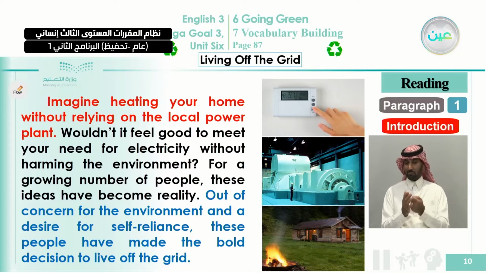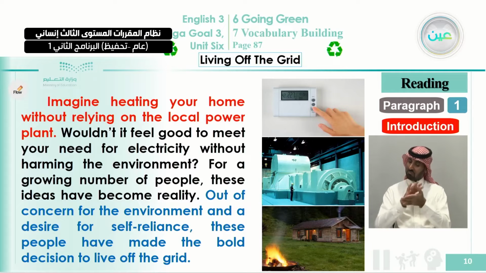Now, here the writer is trying to draw an image in his readers' minds, so that they can imagine what he is going to write about. Let's read the first sentence, which is considered the topic sentence of the paragraph, and the other sentences, written in black font, are considered supporting sentences, okay, where the writer is trying to defend his idea which he wrote in the first sentence, and the last one we consider as a conclusion for the paragraph.